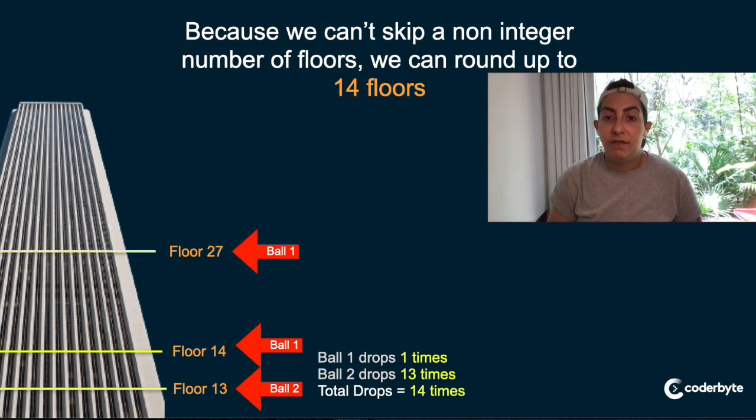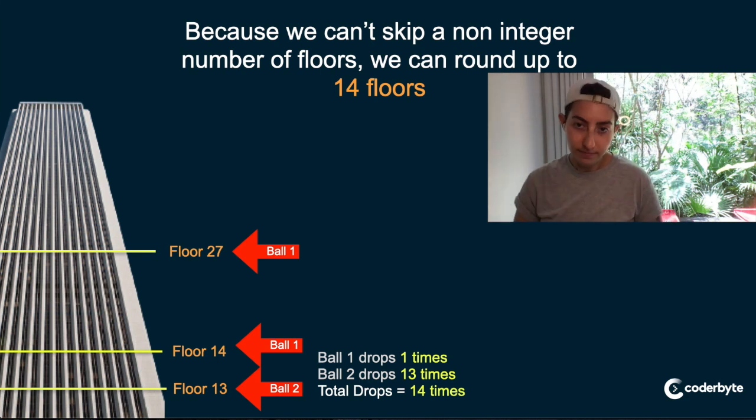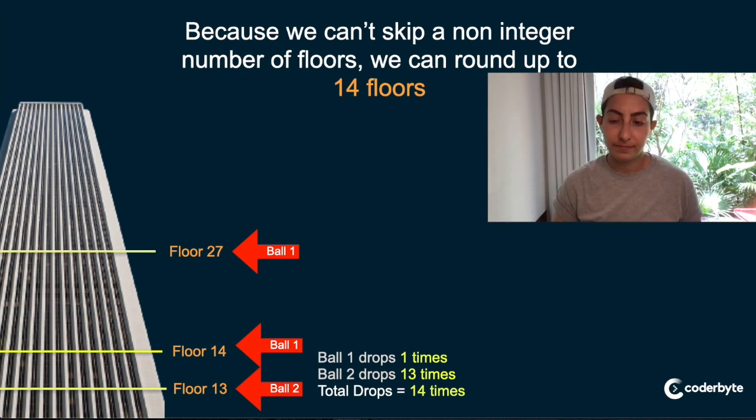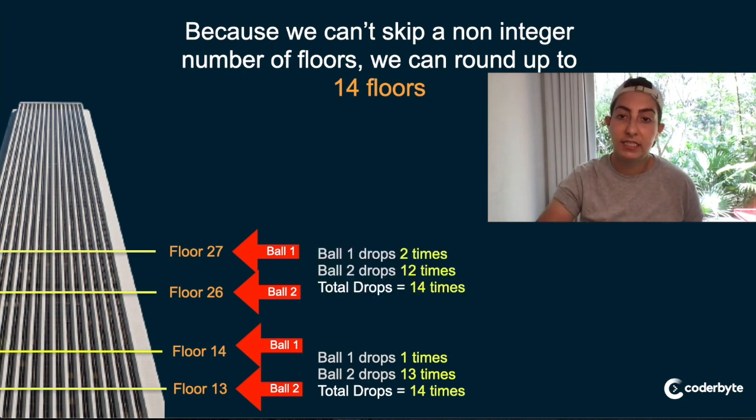We skip now, let's say it didn't break at 14, right? We can skip from floor 14 to floor 27, which is skipping 13 floors, right? So that's 14 minus 1, so that's 13. So we get to 27. And ball 1 breaks, right? We then take ball 2, we drop it from every floor from 15 to 27, breaks at 26. Our total number of drops is 14 times, right?